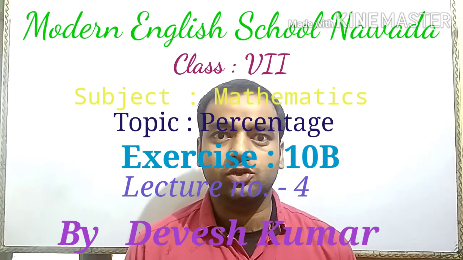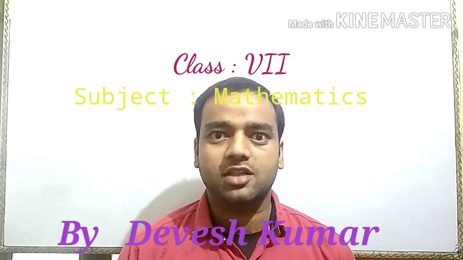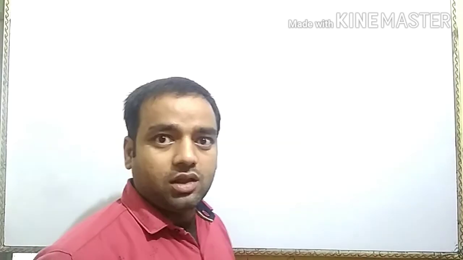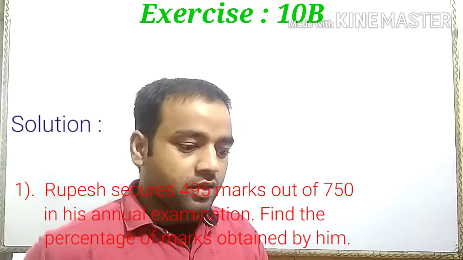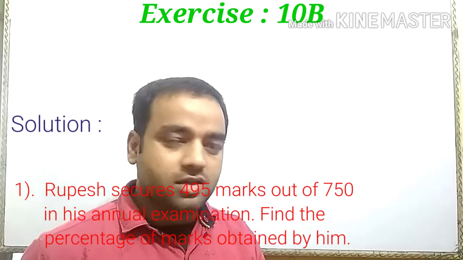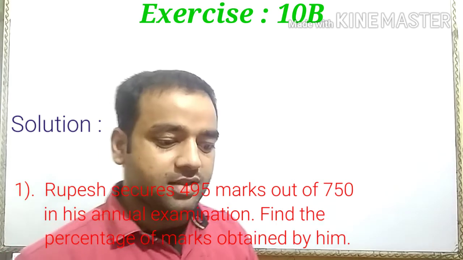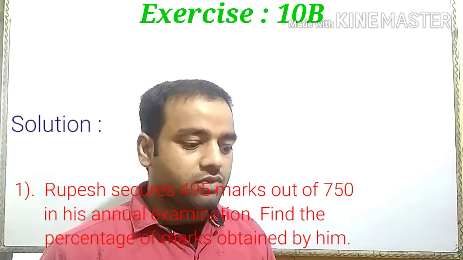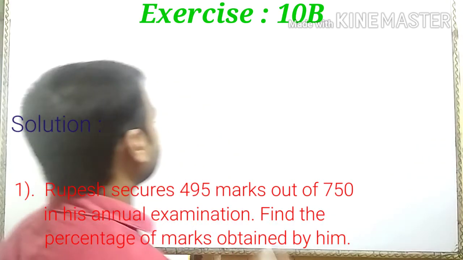Today I am going to teach you some problems of exercise 10B of the topic percentage. So let us start question number 1. In question number 1, Rupesh secured 495 marks out of 750 in his annual examination. Find the percentage of marks obtained by him. So here we find the percentage marks.